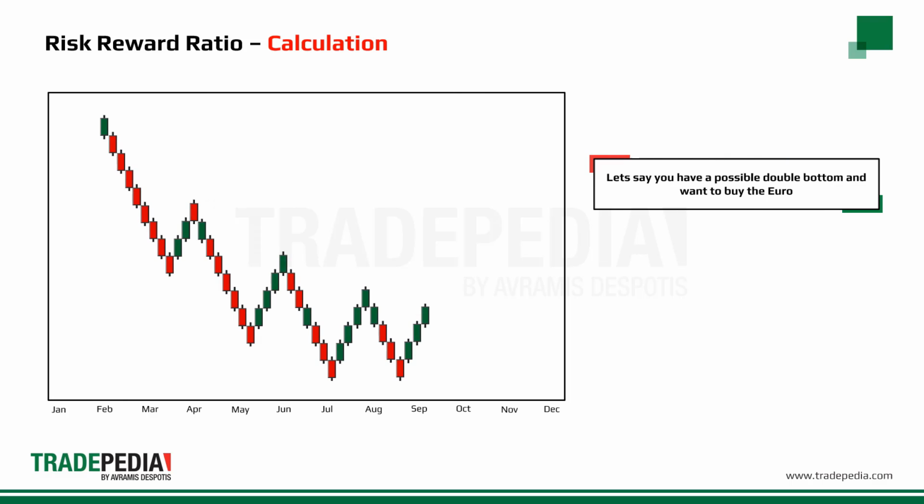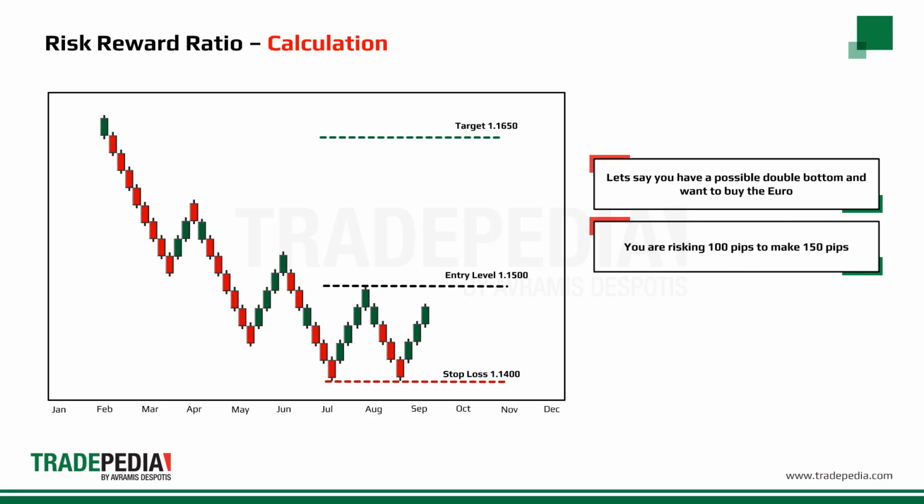Let's say you have a possible double bottom and want to buy the euro with the following parameters. Entry level at 1.15. Stop loss level at 1.14. Take profit level at 1.1650. You are risking 100 pips to make 150 pips.